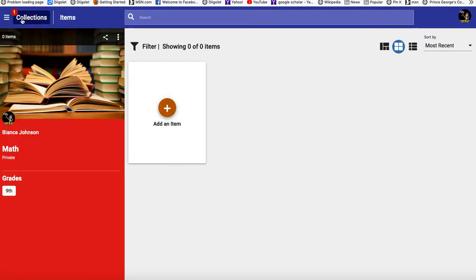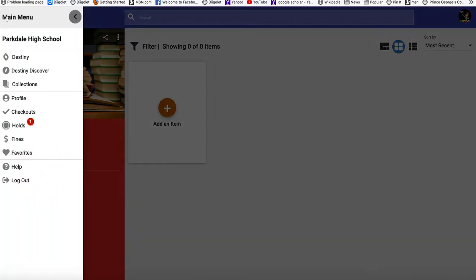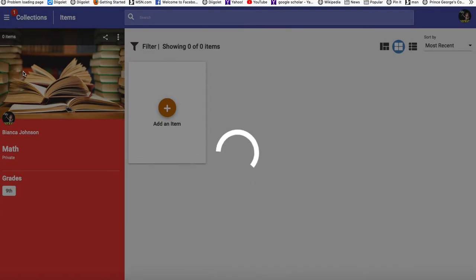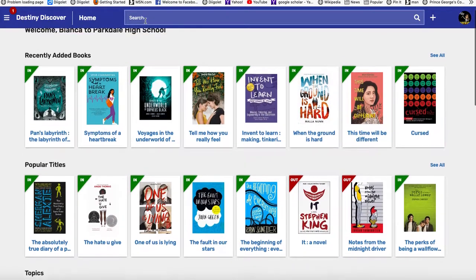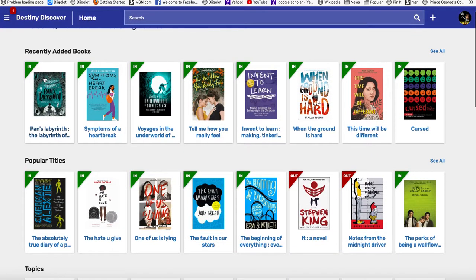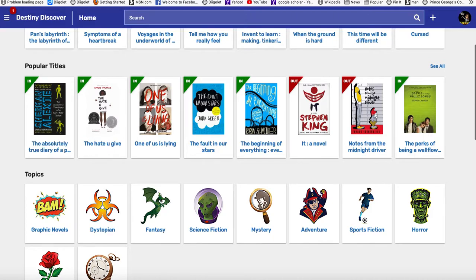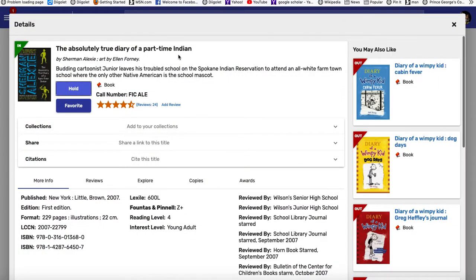So for example, if I go back to these bars here and I go to Destiny Discover and I find a different topic, whatever I want to find, or a book. Let's say I'm looking at recently added titles or popular, which is the most popular books that students are reading right now. Let's say The Absolute True Diary of a Part-Time Indian. A lot of people are reading that. Look how many stars it has. It has reviews. You can add your own review.